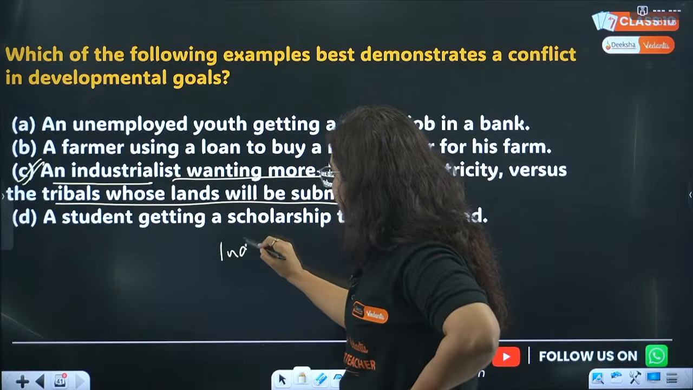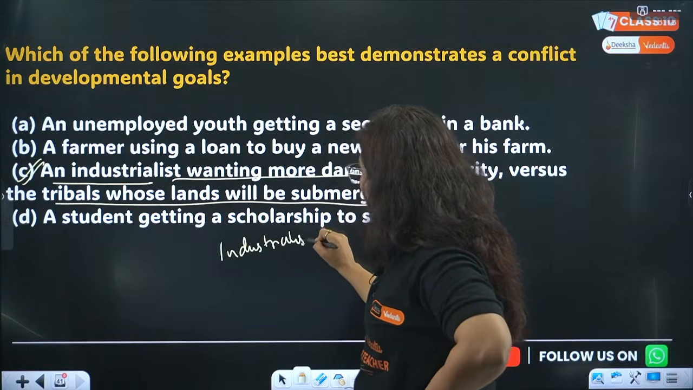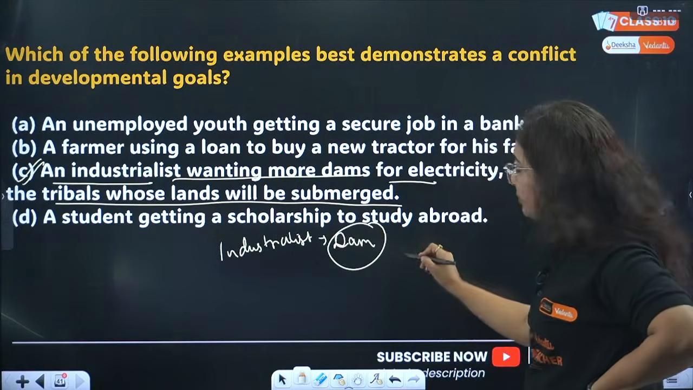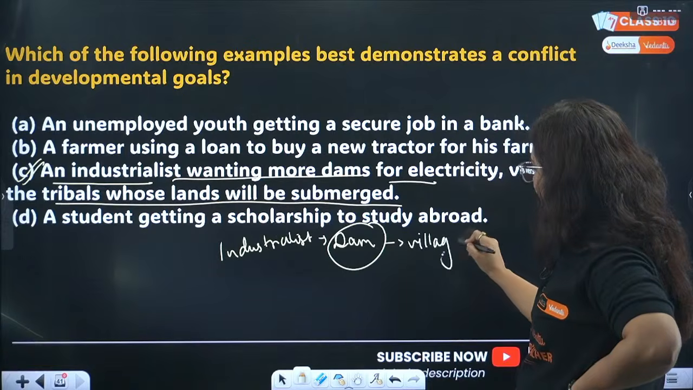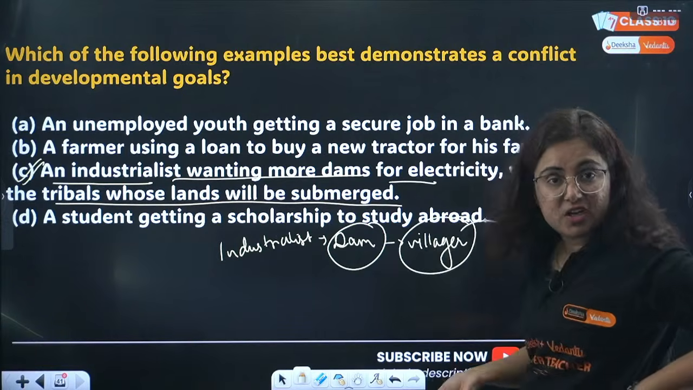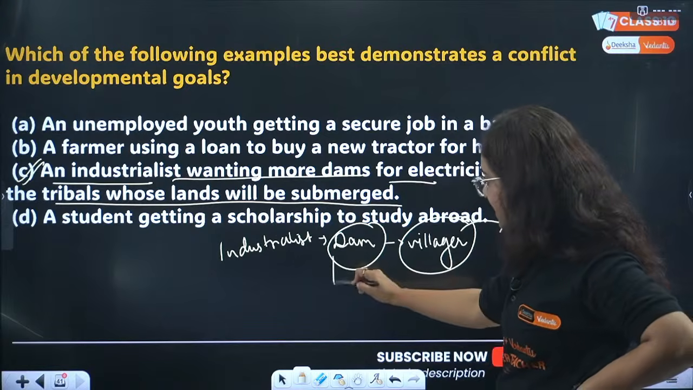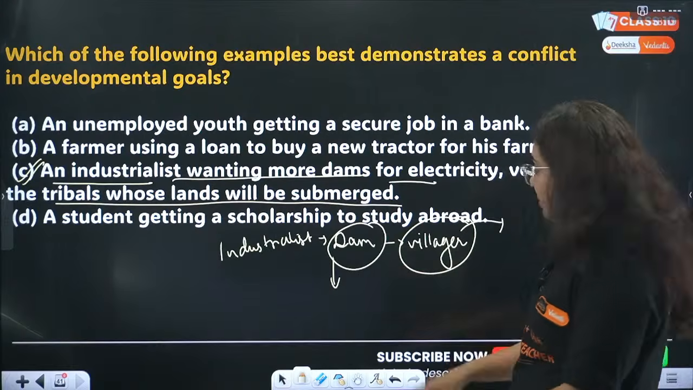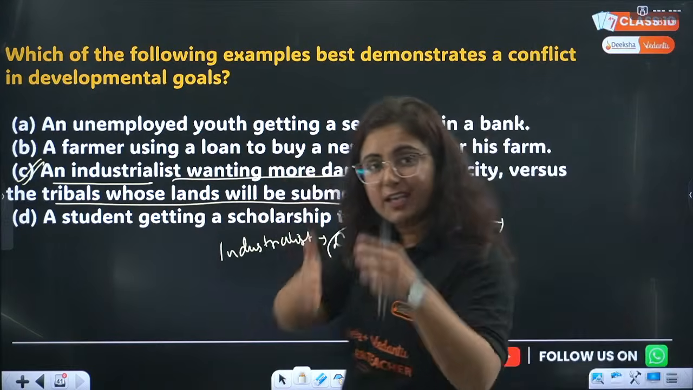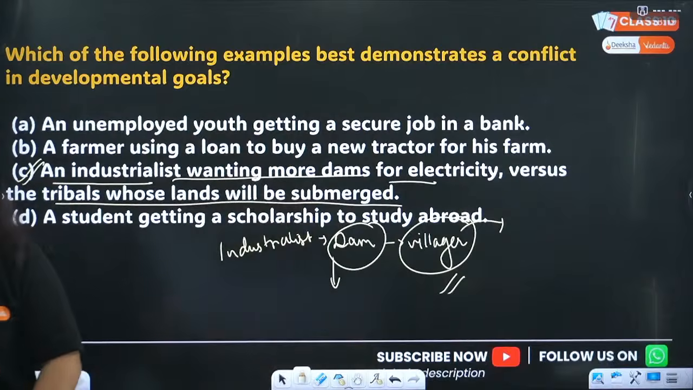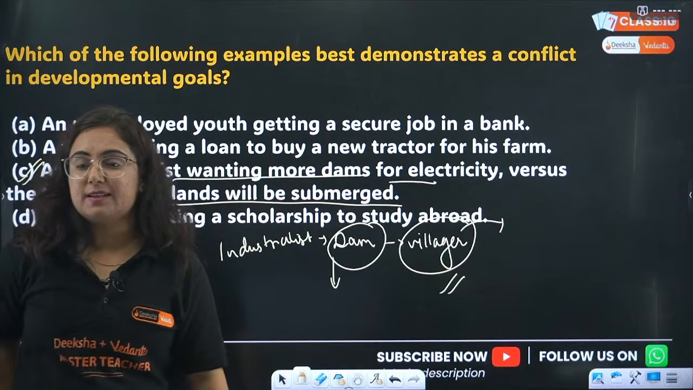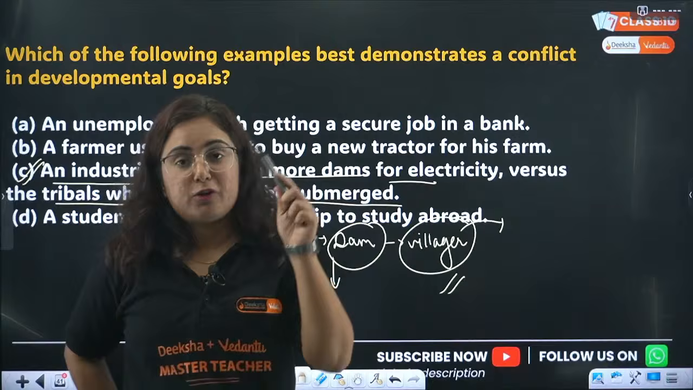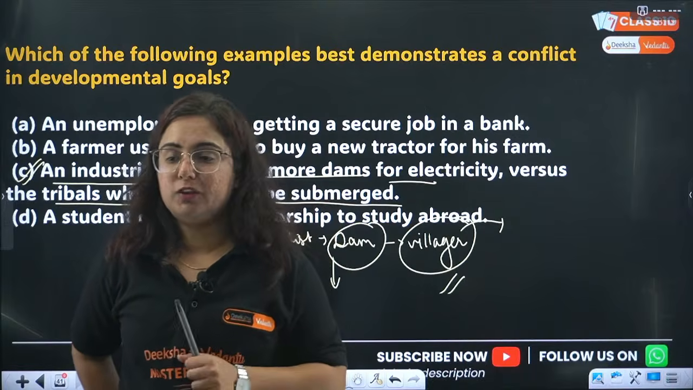So there is an industrialist who wants to make a dam, but when he is making the dam, the villagers' land is being taken away and this land gets submerged in the dam making process. But this person is getting benefit because of the dam. He will get the electricity, the water, whatever is required. But this is not beneficial for them. Hence, their goals are conflicting. Yes, Karthik, you corrected. HDR is important to compare the development of the countries.